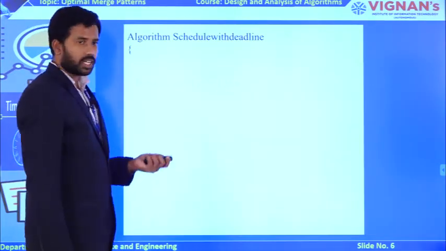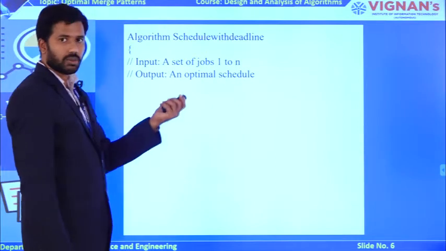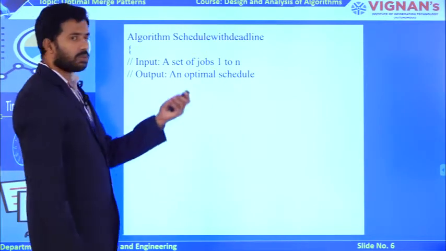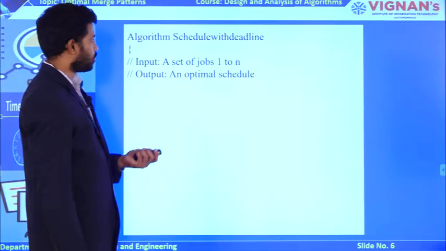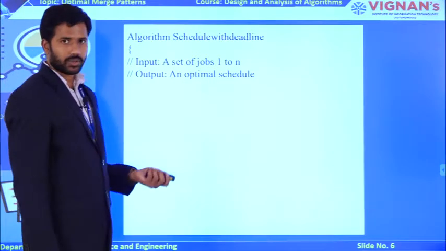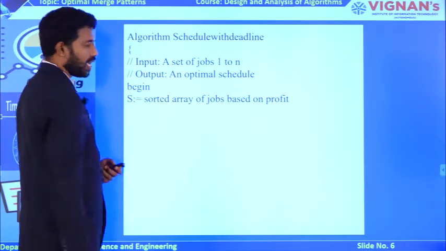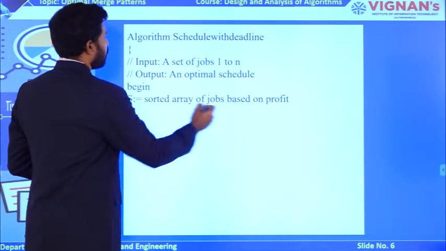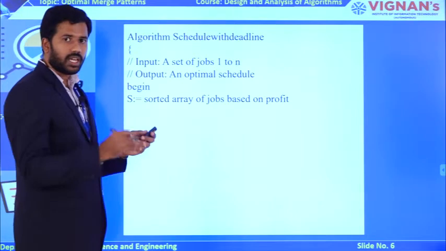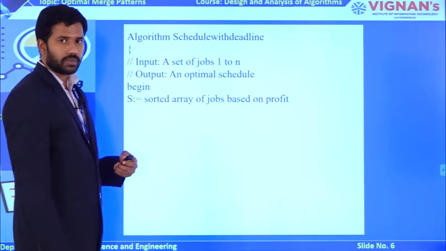Let us observe the algorithm. Here I am taking as input a set of jobs from 1 to n, and my output is going to be the optimal solution by scheduling the jobs. Scheduling means executing, right? Initially my solution S is my input array, which has values sorted based on the profit value.